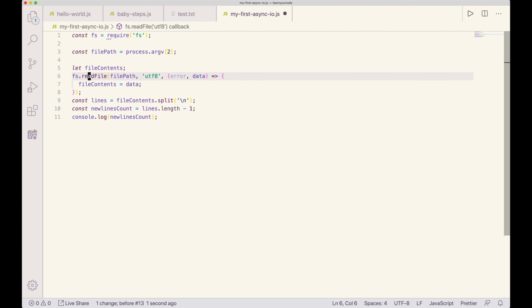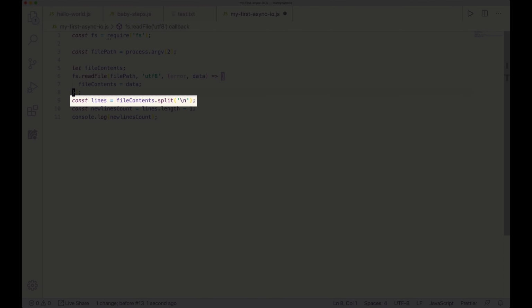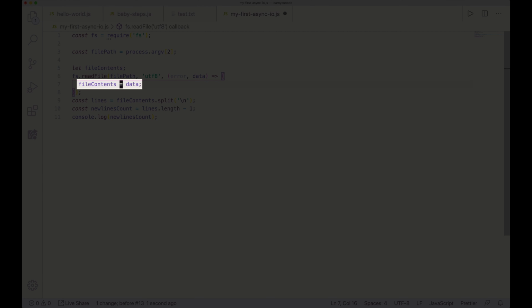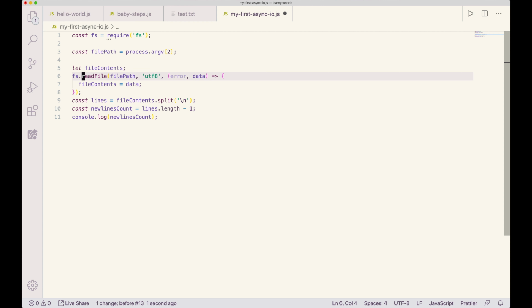And here's why. Because by the time we get here to line 9 and start executing this code, this line 7 will not have happened yet. This readFile operation will still be running, and so this callback will not have been called. So fileContents will be undefined. So it's going to try to call split on undefined, and that's going to create an exception because undefined doesn't have a split method. Only arrays have that.